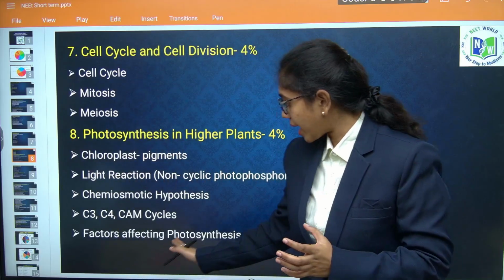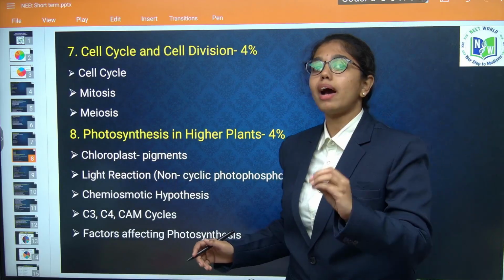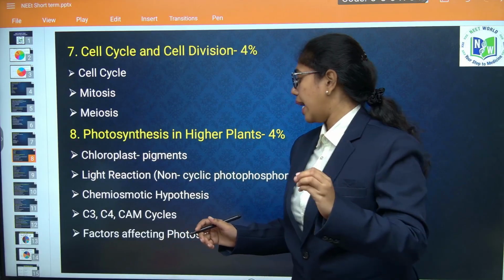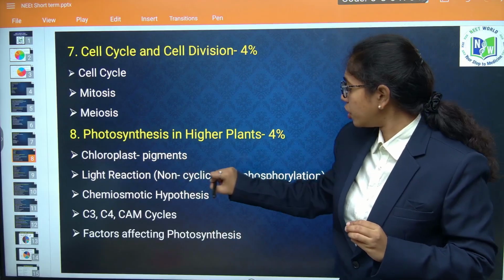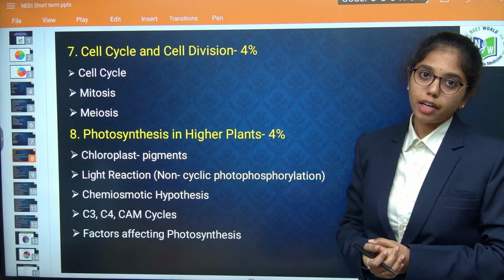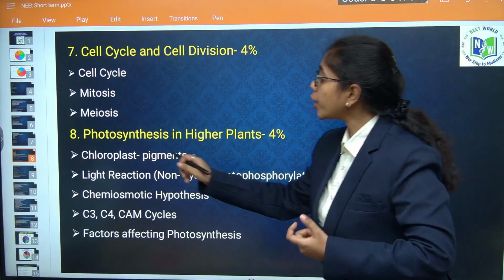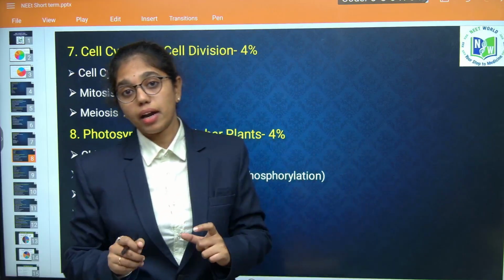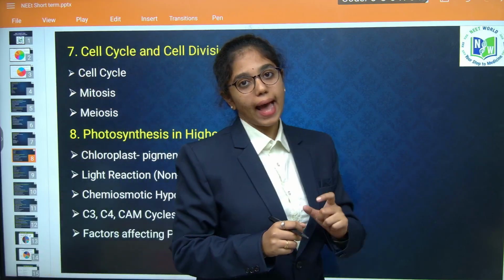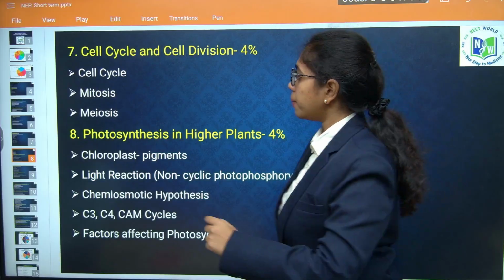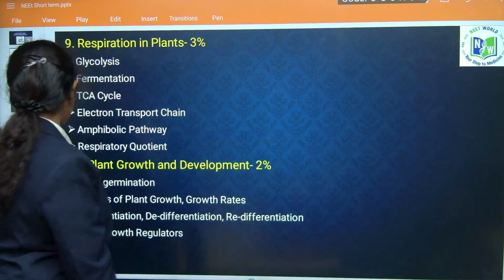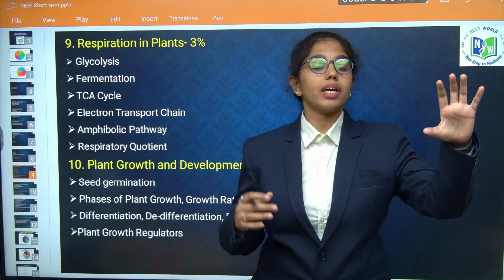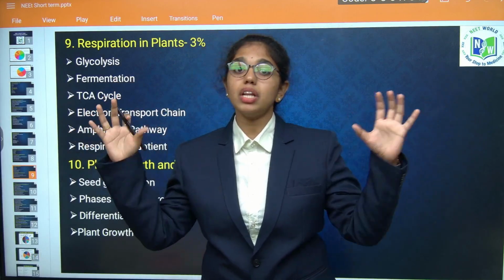So factors affecting photosynthesis, you have to look into it, and statement based questions are asked from this area. Clear beta? From light reaction you have to focus on non-cyclic photophosphorylation. If you look into chloroplast and pigments, the graphs to be highlighted are absorption spectra and action spectra. Clear beta?